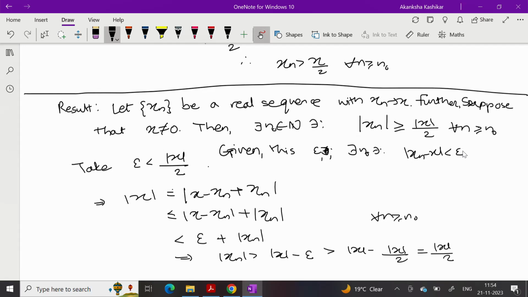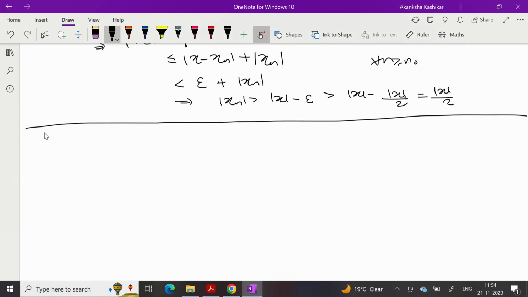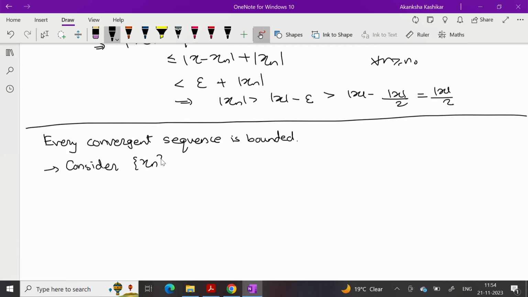Now we will prove one more important result related to convergent sequences. So we will prove that every convergent sequence is bounded. So first I have to start with a convergent sequence. Consider xn a real sequence converging to x.